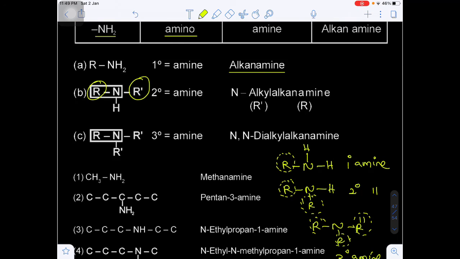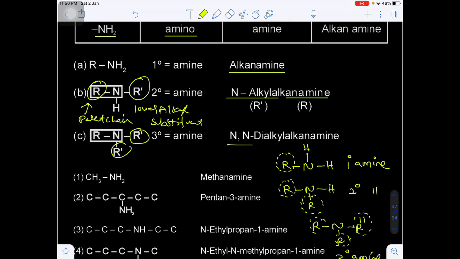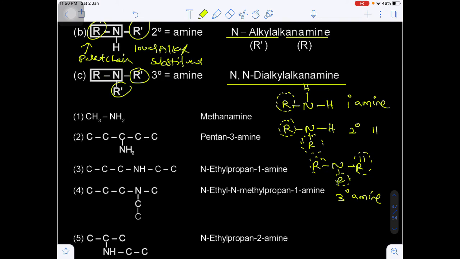Now here there are two alkyl groups present. Out of the two alkyl groups, the lower alkyl group, that means having fewer carbon atoms, should be treated as the substituent, and the higher carbon-containing alkyl group will be included in the parent chain. Included in where? Parent chain. Now the alkyl group present on the nitrogen, that's why we are writing N-alkyl alkanamine. Here there are two alkyl groups, that's why N,N-dialkyl alkanamine. Are you getting my point?